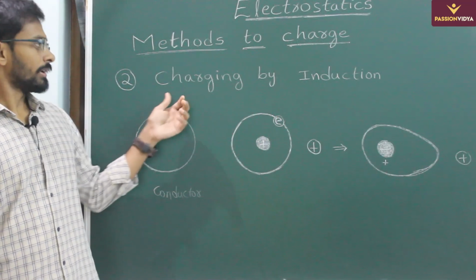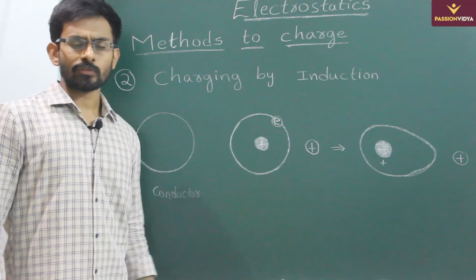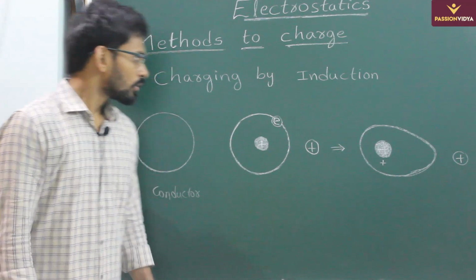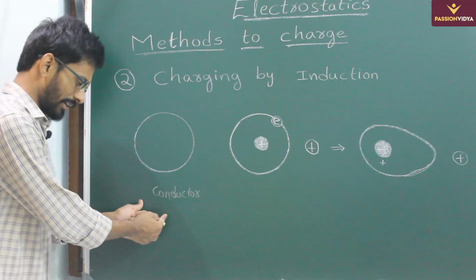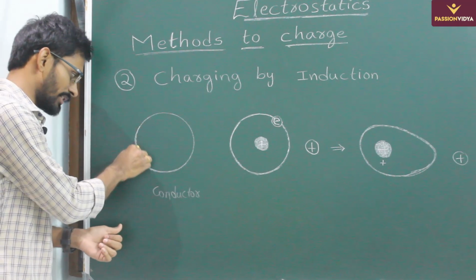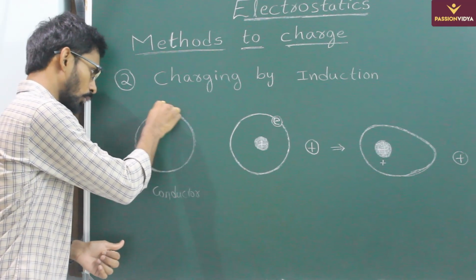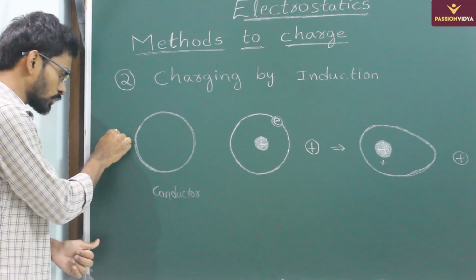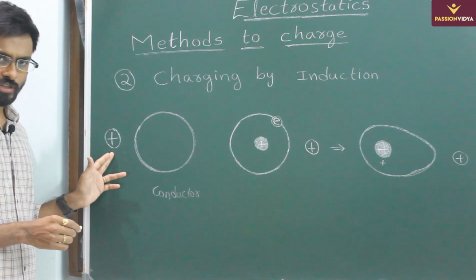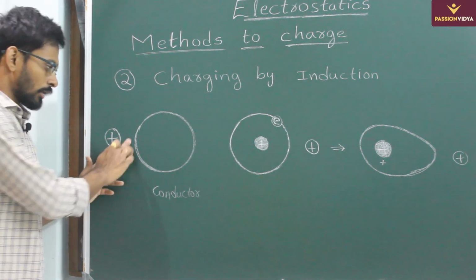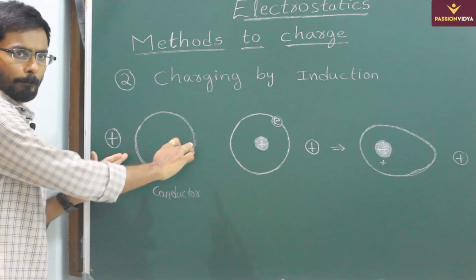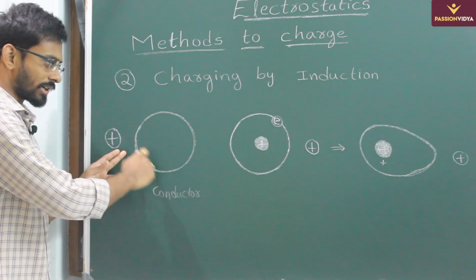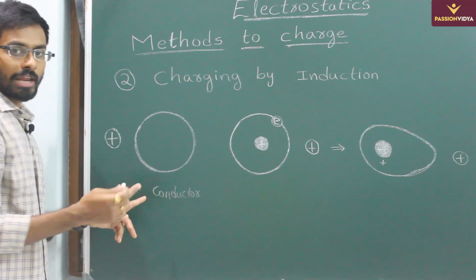So the next method, charging by induction. First of all, let us understand the concept of induction. Let us consider a conductor, an uncharged conductor. Now when you bring a charge, a positive charge let us say, close to this one, this is uncharged, but definitely you have protons and electrons in the metal, right, in this conductor. As we are saying it is a conductor, free electrons are available.